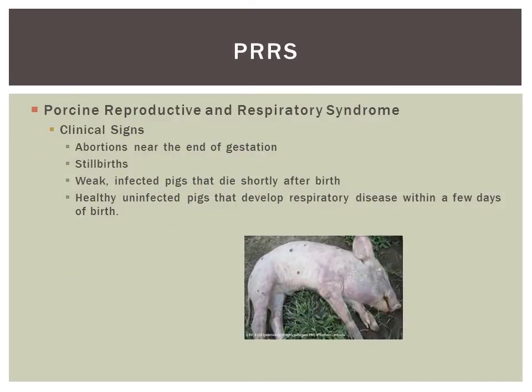The most common respiratory disease affecting pigs globally today is PRRS. PRRS can occur in all age groups. The reproductive side of this disease is more obvious in sows and gilts, while the respiratory syndrome generally affects the young growing pigs, but also occurs in naive finishing pigs and breeding stock.